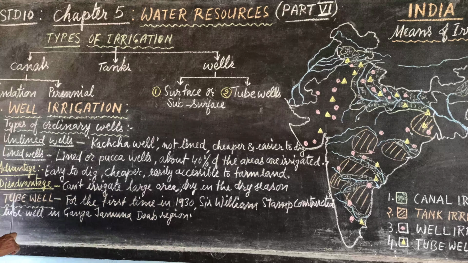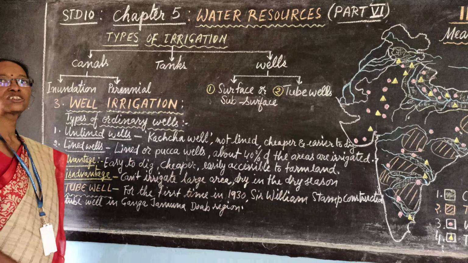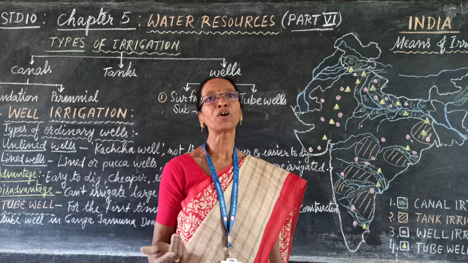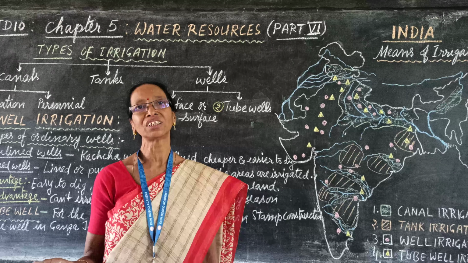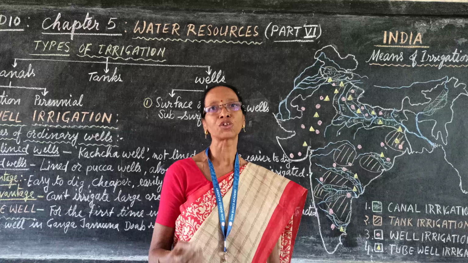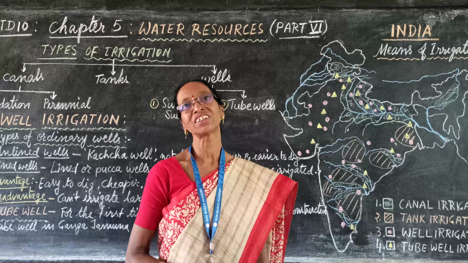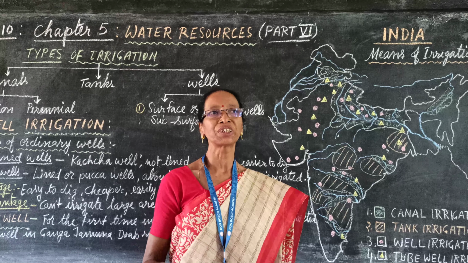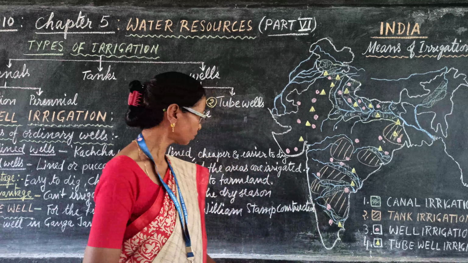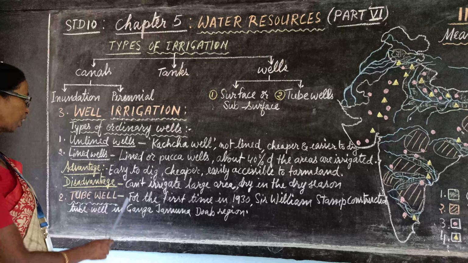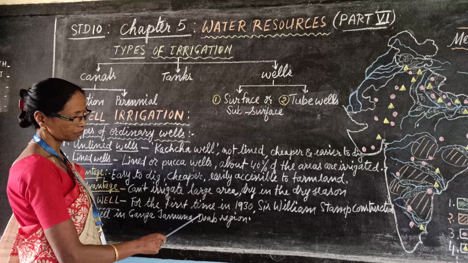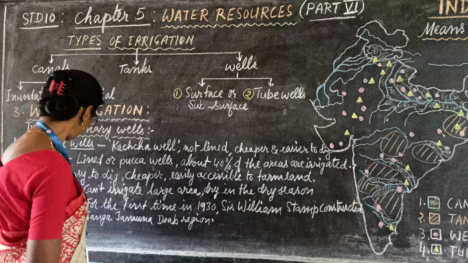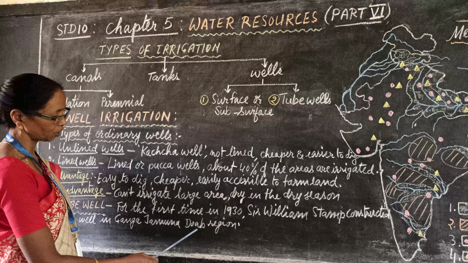Second is the tube well irrigation. What is a tube well? A deep bore well which is bored with the help of a boring machine and water is drawn with the help of electricity. So this type of tube wells are very important in some of the areas of our country. For the first time in 1930, Sir William Stan constructed a tube well in the Ganga Jamuna Doab region.